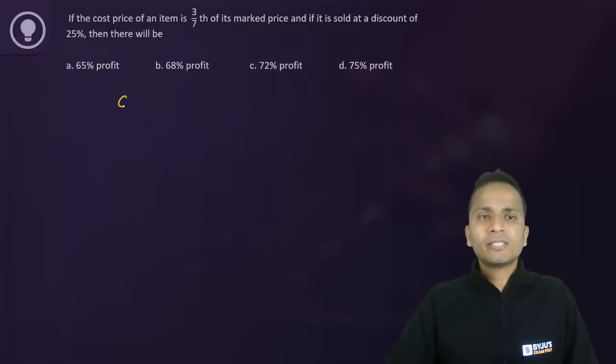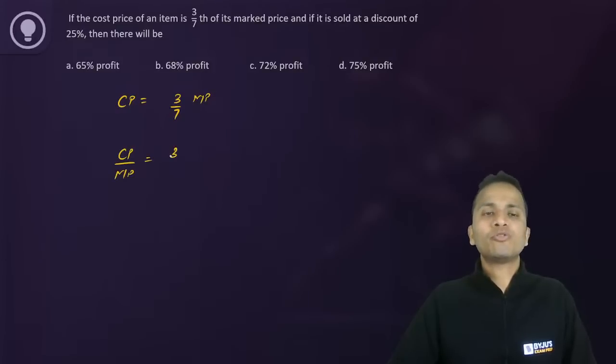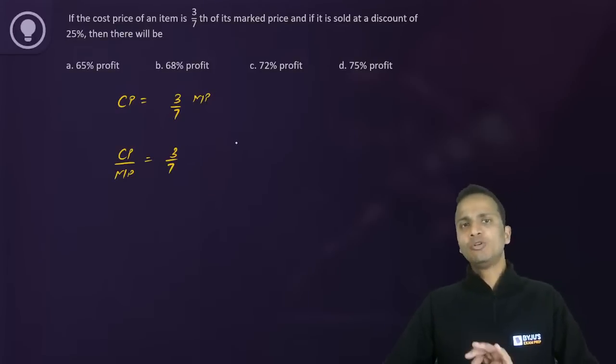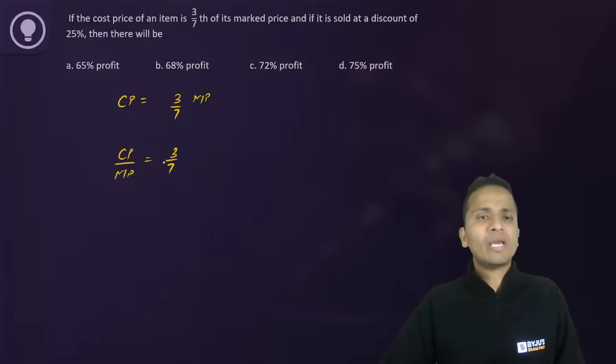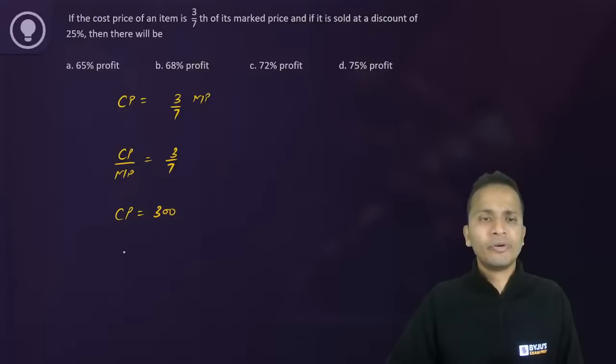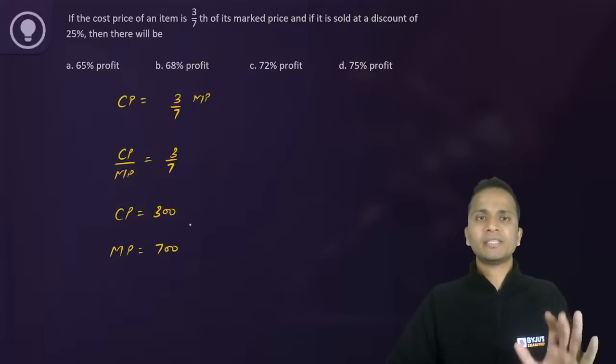Now, cost price of an item is 3 by 7 of its mark price. So I can say that cost price upon mark price is equal to 3 upon 7. Now to make calculations easy, you can assume the values of cost price and mark price which are in the ratio 3:7. So I can assume cost price as 300 and mark price as 700, right?